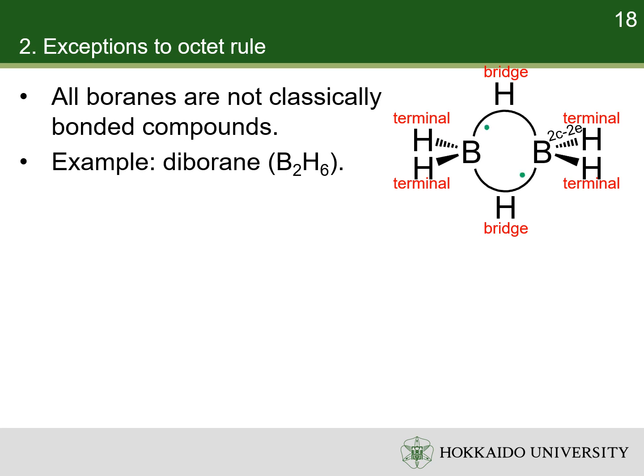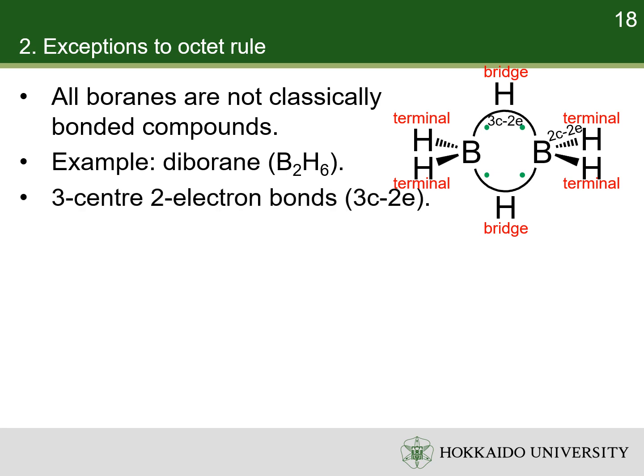Each boron has 1 valence electron remaining for additional bonding. The bridging hydrogen atoms provide 1 electron each. The B2H2 ring is held together by 4 electrons forming 2 three-center 2-electron bonds. This type of bond is sometimes called a banana bond.